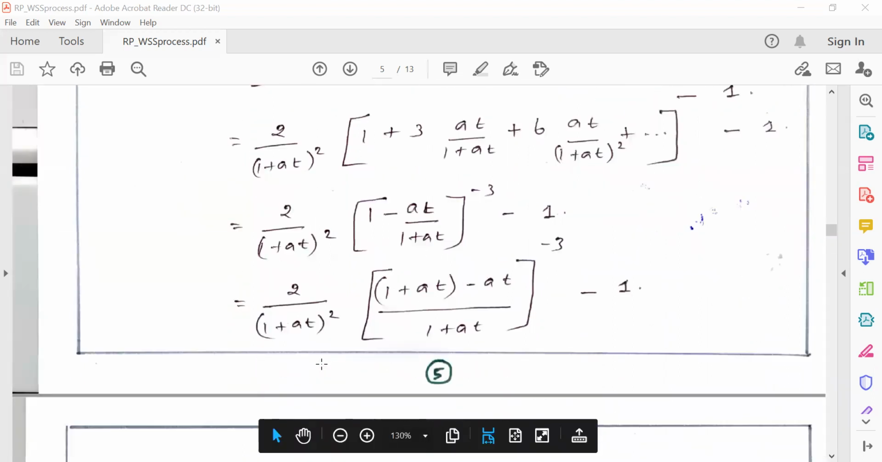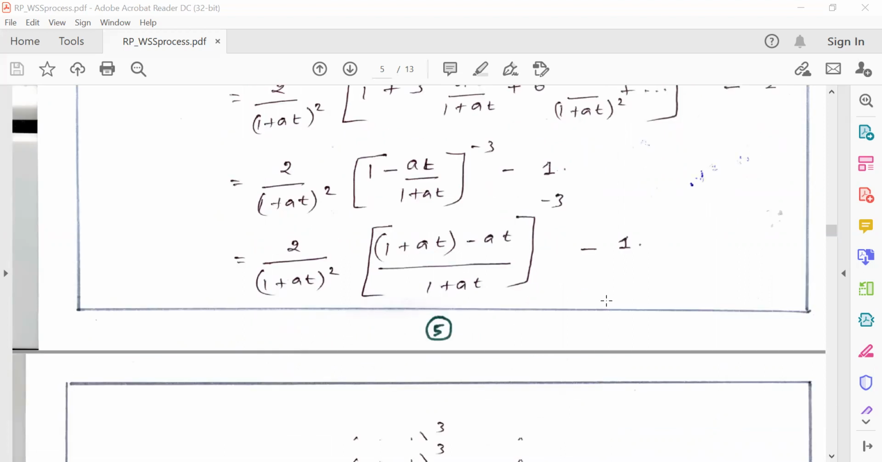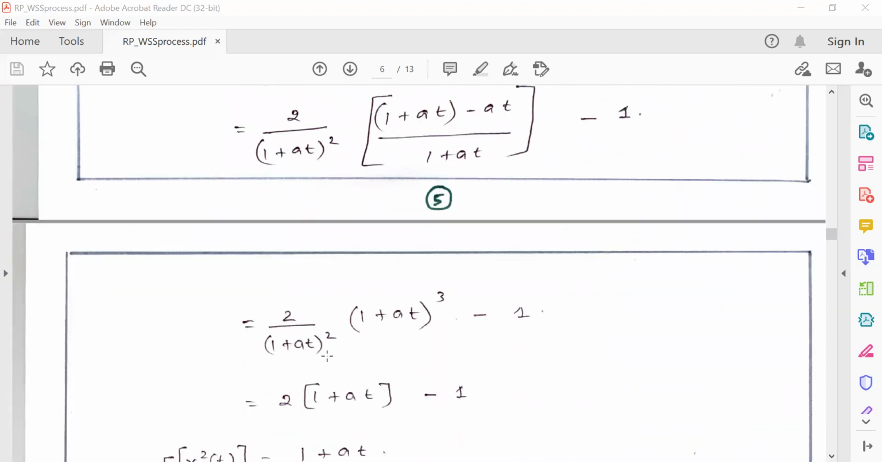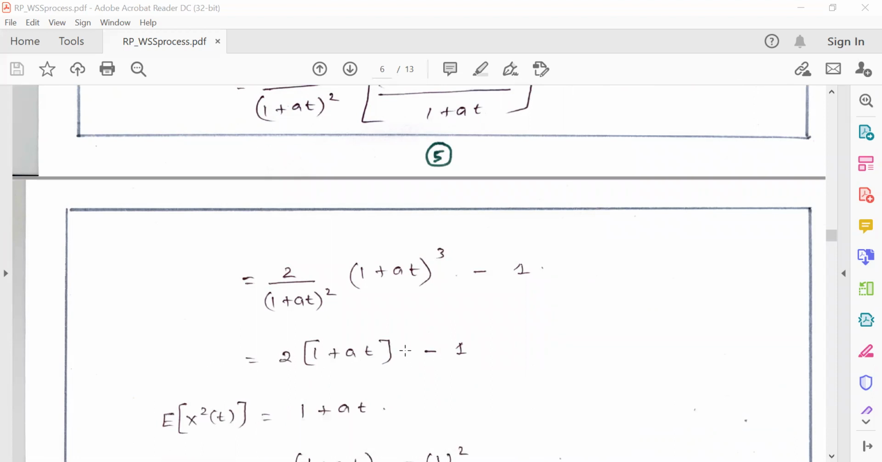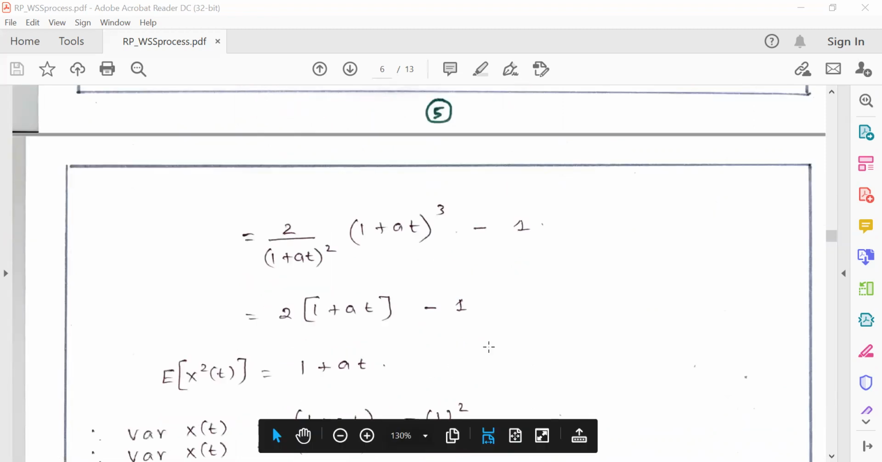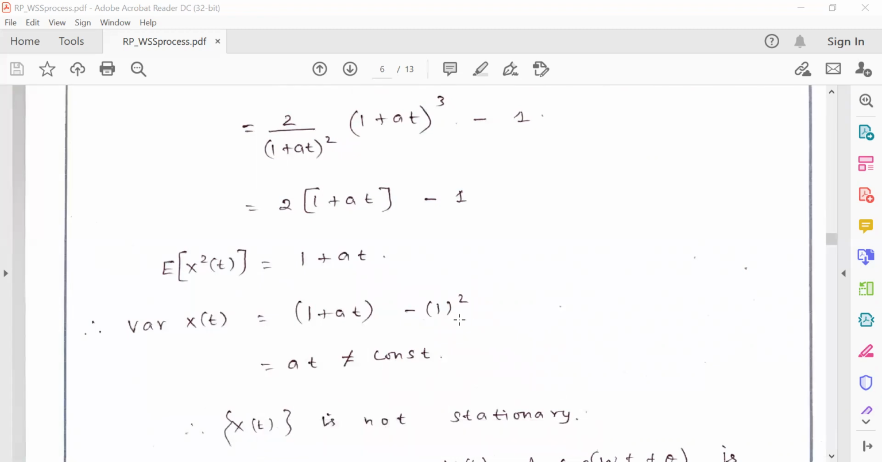If I take the LCM, I will get 2 by (1 plus at) the whole square, (1 plus at minus at) divided by (1 plus at) the whole power minus 3, and minus 1. So 2 by (1 plus at) the whole square, (1 plus at) the whole cube, minus 1. So 2 into (1 plus at) minus 1. If I multiply the 2 inside the term and simplify, I will get E of x square of t equal to 1 plus at. But variance is equal to E of x square of t minus E of x of t the whole square. So (1 plus at) minus 1 square. The 1 will be cancelled, so I am getting the variance value as at.